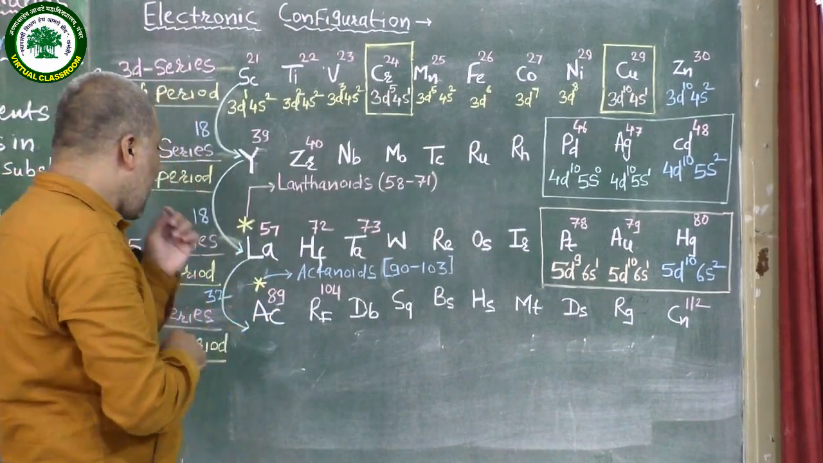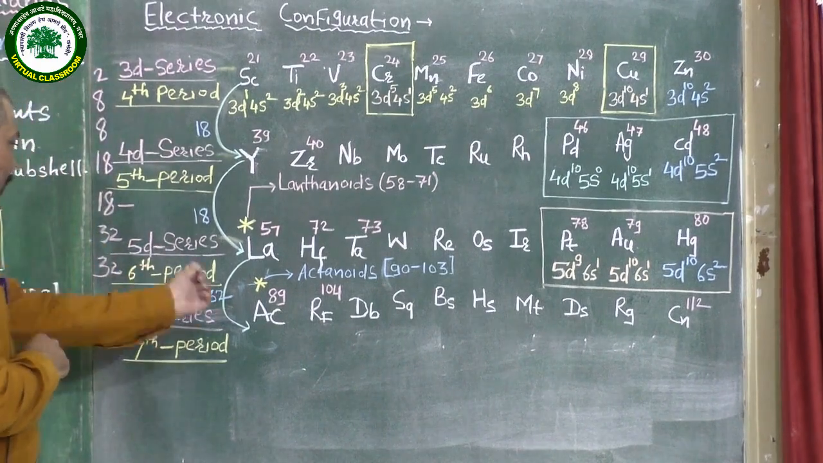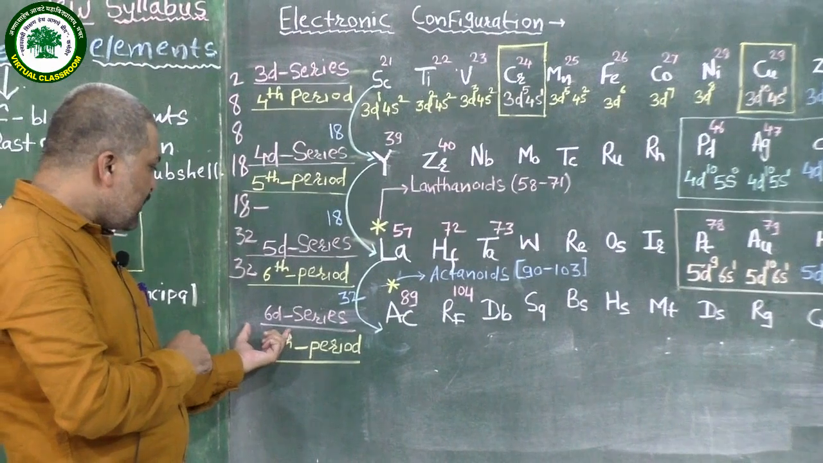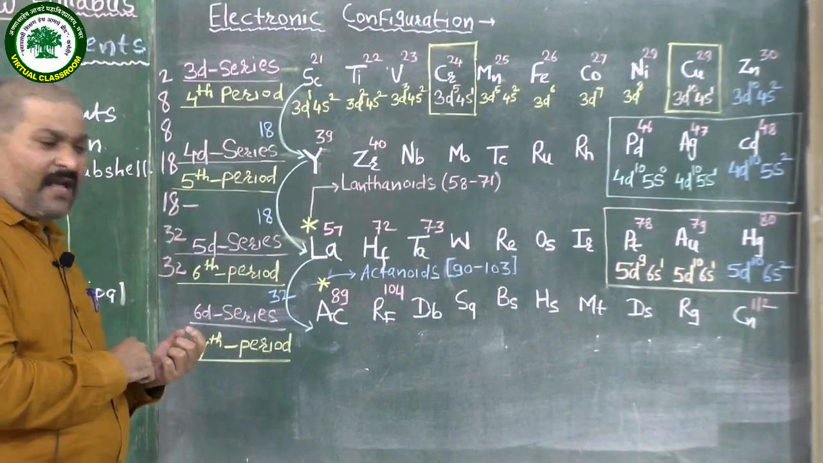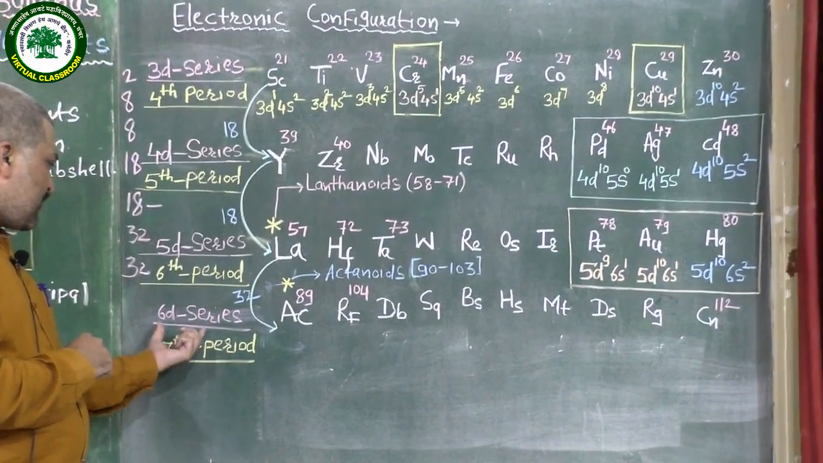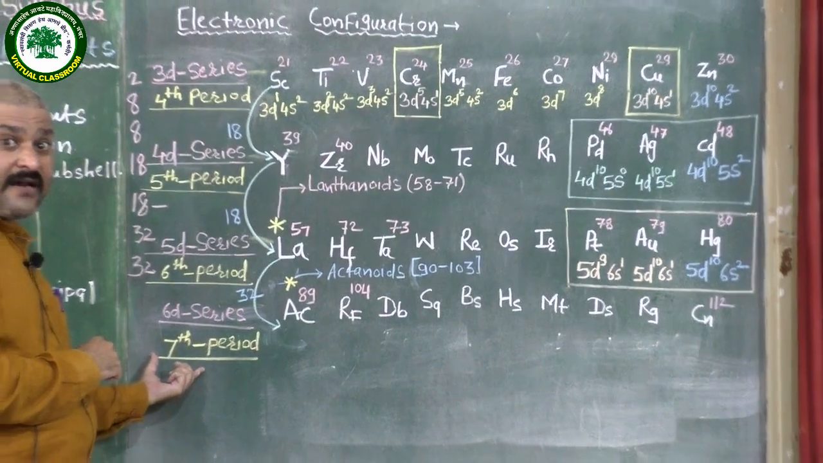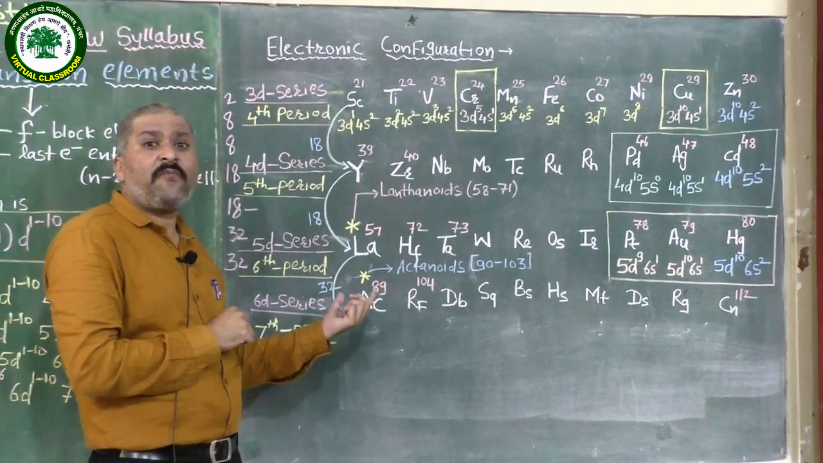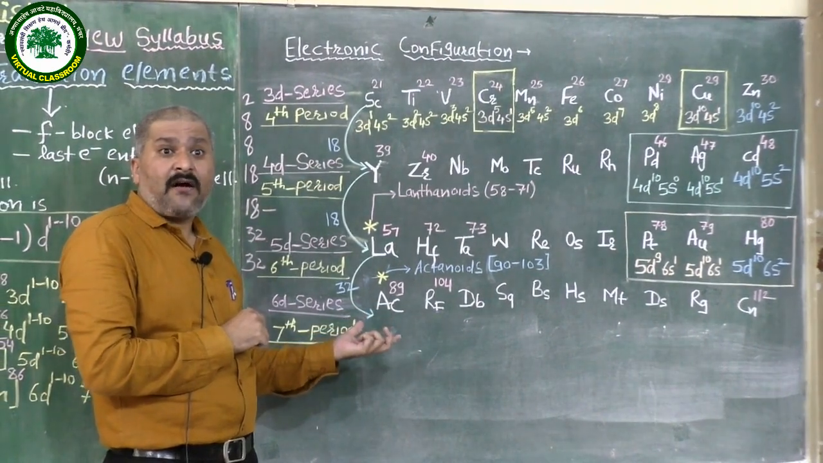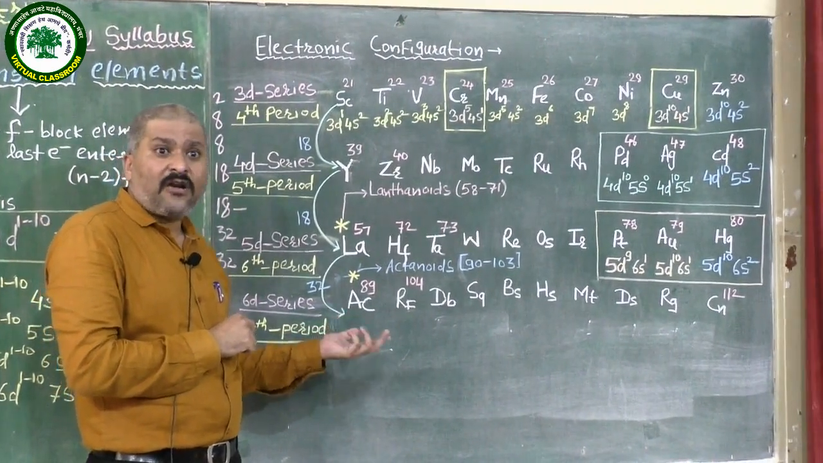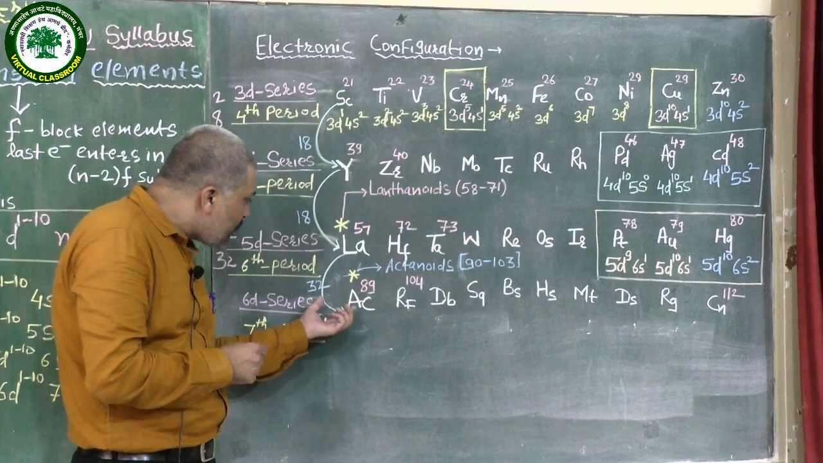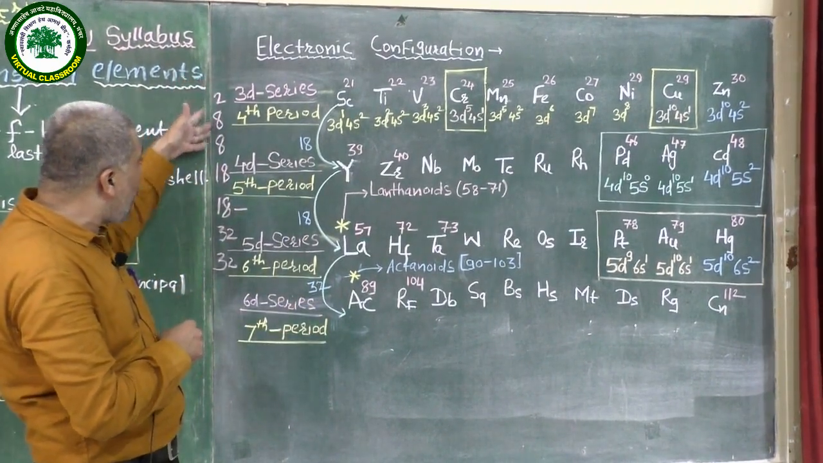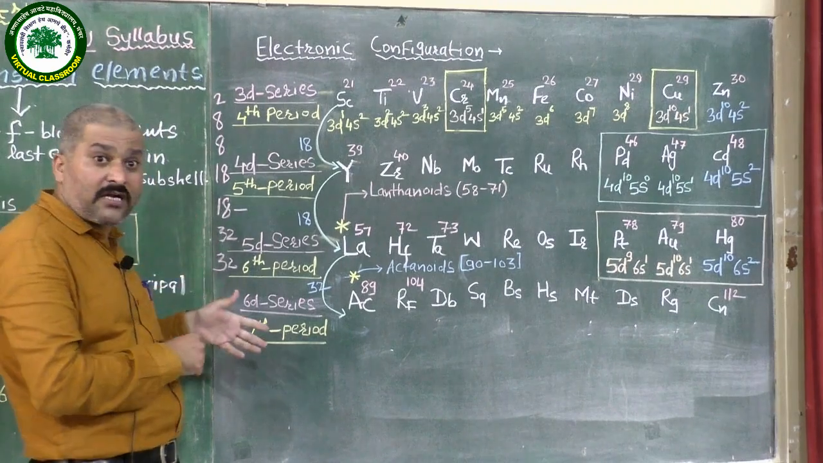Then lastly we see the 4th series, that is the 6d series. To this 6d series the 7th period has started, and we have to know the atomic number of that series. For knowing the atomic number of that series by a simple technique, we use again the rule 2, 8, 8, 18, 18 and 32, 32.